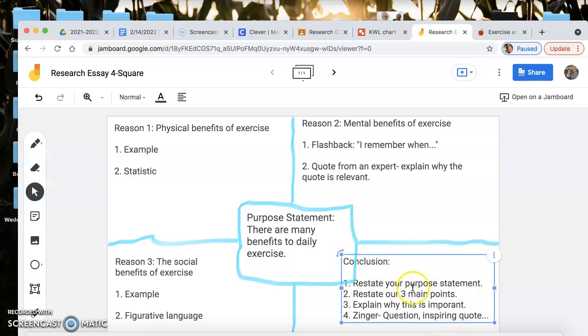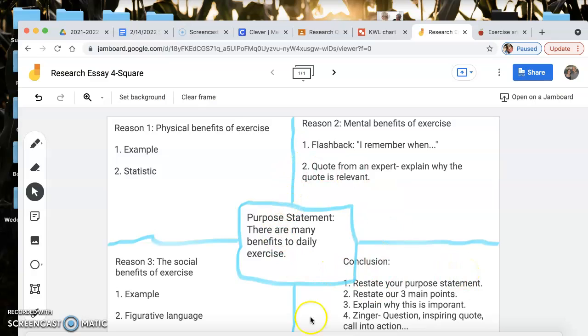All right, so my conclusion, that's pretty simple because you've already done the work. I restate my purpose statement. I review my main points. I try to explain why this is important. And then I have a little zinger, just something at the end to maybe call my reader into action. Leave a question, something to leave them thinking about your topic so they don't just leave and forget about it. You want this to really stick with them.